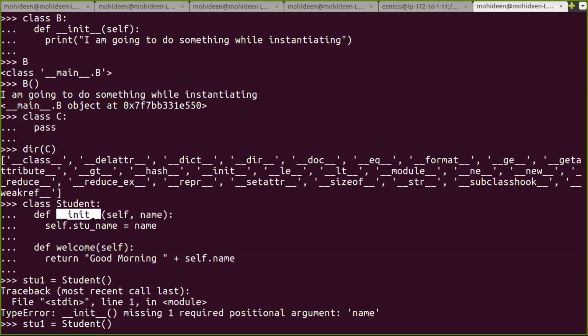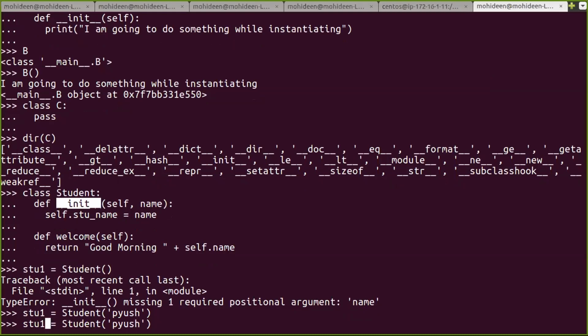Here I'm overriding my constructor with another input, so I need to pass it. Okay, see, stu1, I'm going to say Piyush. And for student two, I'm using the same class. I'm going to differentiate it by different input.